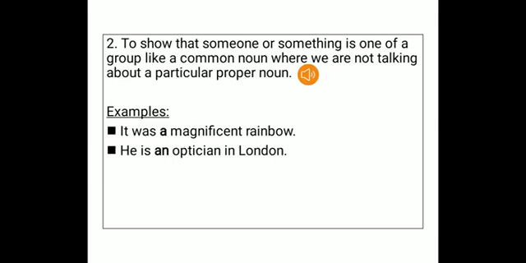Now the second example, again, of an optician. He is an optician in London. Again, optician or a doctor, is it like that? Do we have one particular doctor in one area? No, it's not true. We have a lot of doctors in one area. So it's the same for London. In London we have a lot of opticians. Fine. So he is an optician, someone who is common, some work that is common in London. So he is an optician in London. Fine.